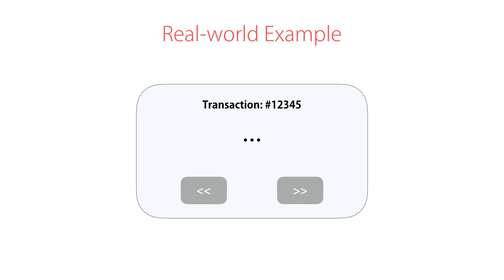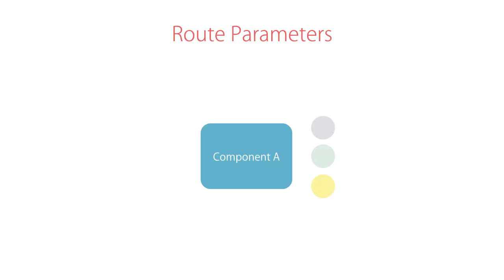So in this case, it doesn't make sense for Angular to destroy this component only to recreate it straight away after. So in this particular use case, what we have is the same component instance, but with different route parameters. So Angular is not going to destroy this component and is going to keep it in the DOM. And this is exactly the reason why route parameters are defined as observables. And this brings us to a different level of understanding about observables.